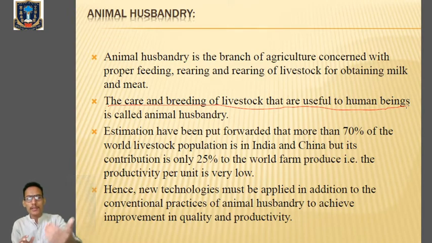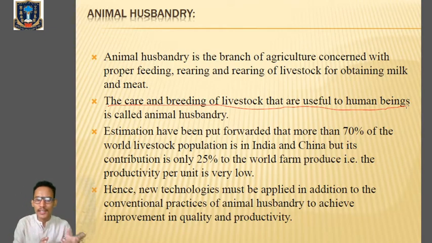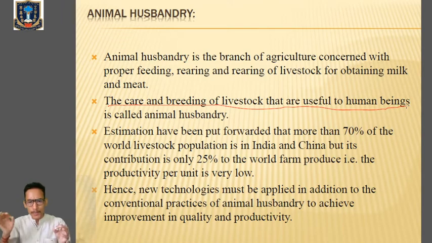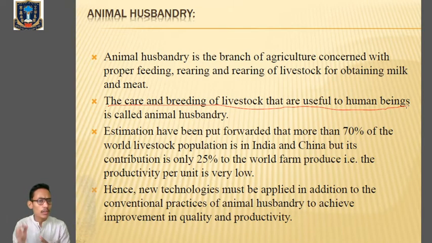So in estimation, point number 3, 70% of the world livestock population is in India and China. Clear? But when we consider the total productivity all over the world, it is very, very low. It only accounts for 25% of total livestock productivity.